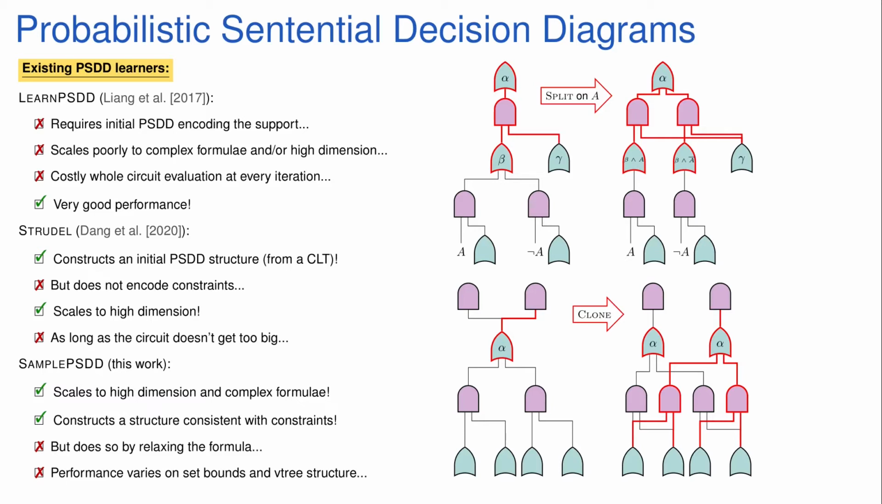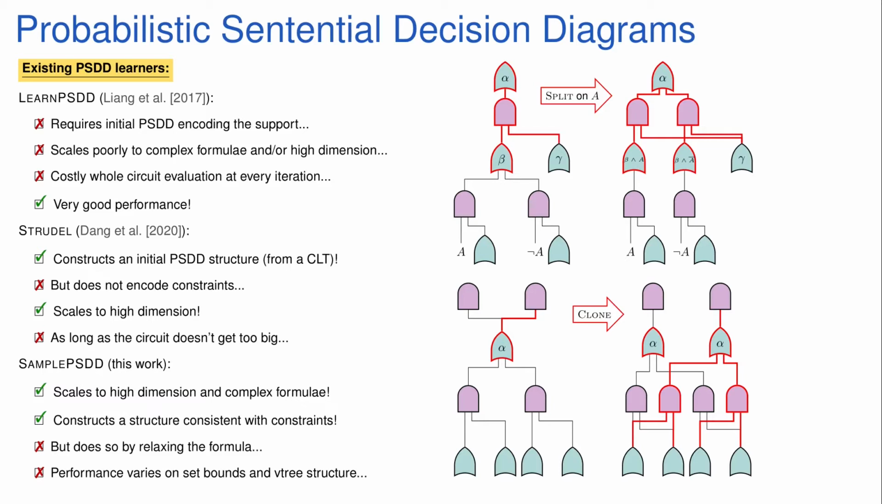It works in a similar fashion to Learn PSDD, but uses elaborate heuristics to speed up the evaluation used in order to select the better candidates. This allows Strudel to scale up to high dimensions, as long as the circuit isn't too big. Strudel also proposes a way of compiling an initial structure from a Chow-Liu tree, although this compilation looks exclusively at the data and ignores logic constraints.